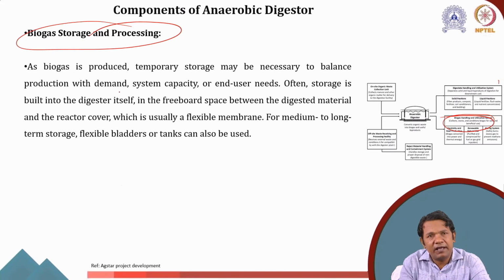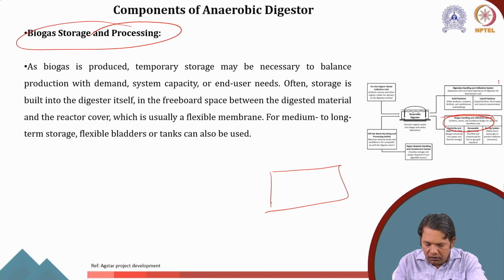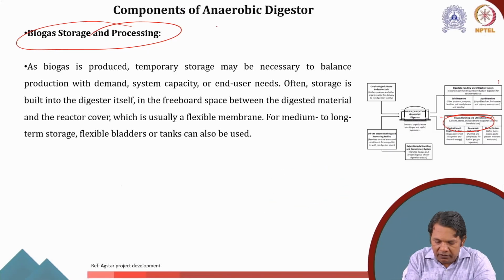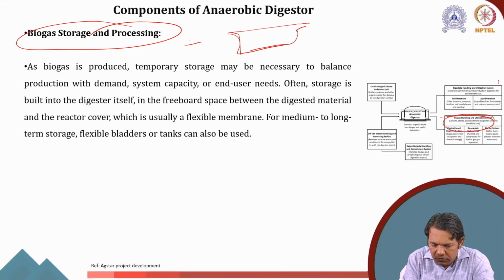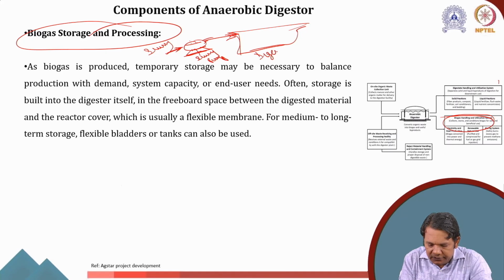So, when biogas is produced, temporary storage is necessary. We call it a surge vessel. So, let's say if I have to develop a PFD for a biogas plant, this is my digester. I will put a pump here that will take the slurry, and this is a slurry pump. Now this will give the feed here. This is the digester. It will have an agitator.